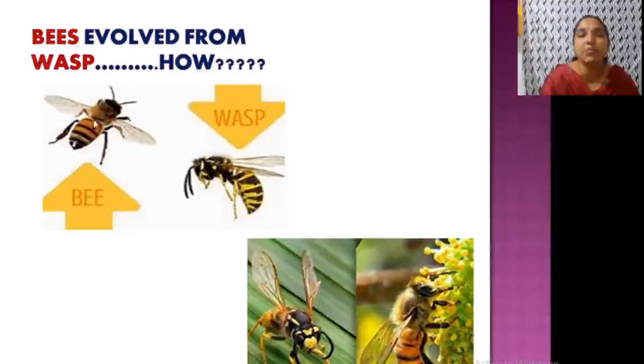So this is the wasp and this is the bee. See, there are some structural similarities, but a great difference. Wasps usually take insects, non-veg items. That is the food for wasps. But bees are vegetarian. Bees need nectar, honey, pollen, etc. So now it is said that wasps actually became bees. How did wasps become vegetarian and become bees? So bees are vegetarian wasps. How did this take place?